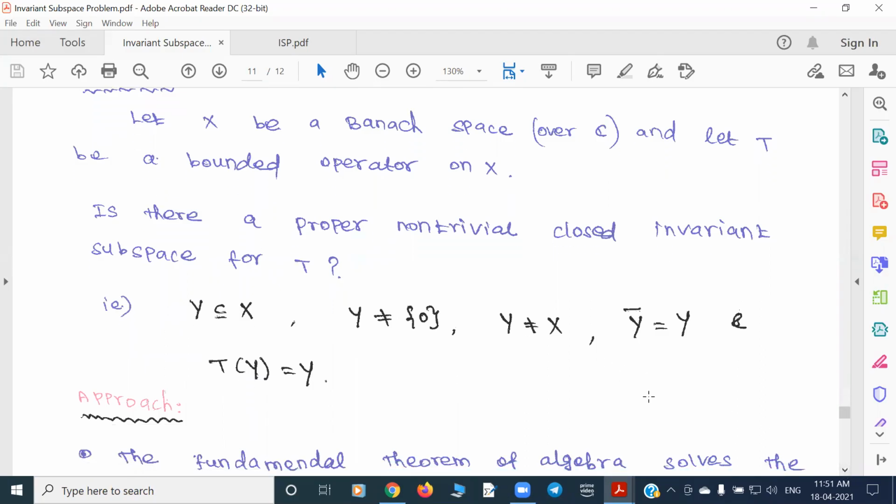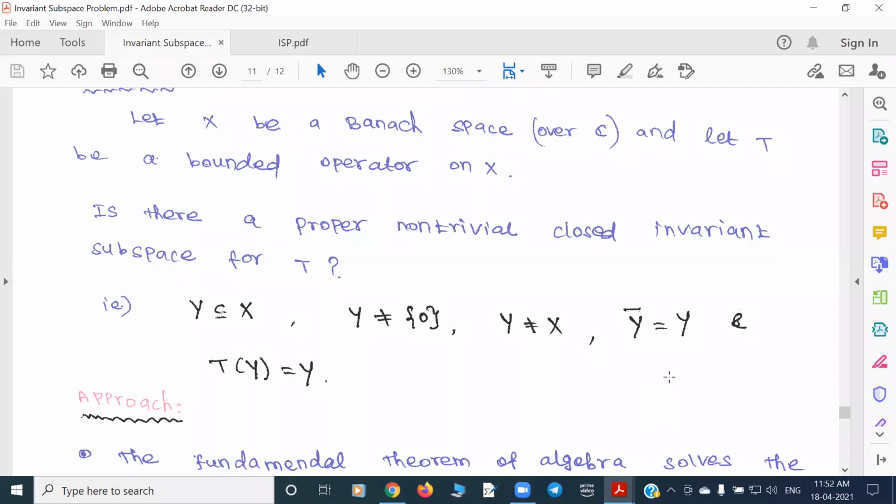But note that there is no open subspace of a Banach space, like any nonlinear space. So the interior of a subspace is always empty. Maybe you can think of R2, a plane, which has dimension 2. If you take a subspace, either 0 or any real line passing through 0, so a one-dimensional subspace, and take an interior point of that, there is nothing, it's empty. So a subspace cannot be an open subspace.